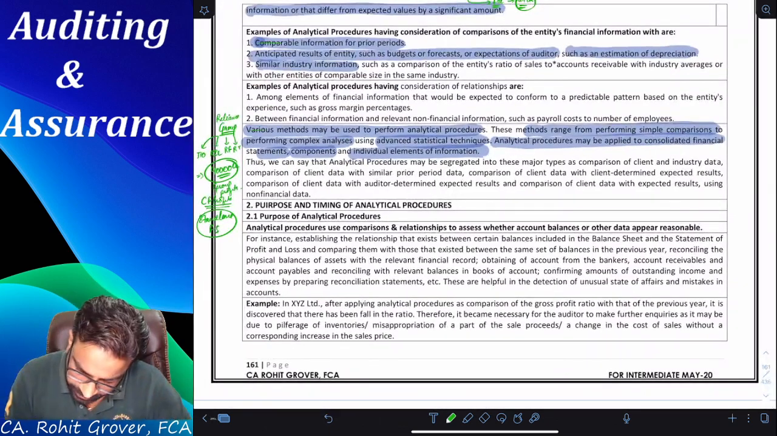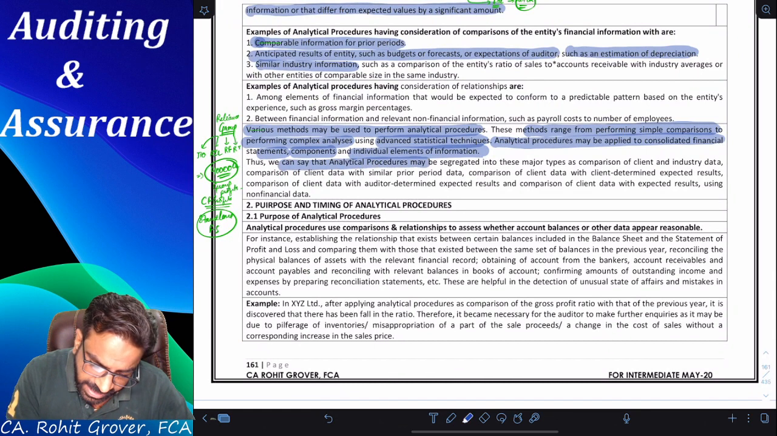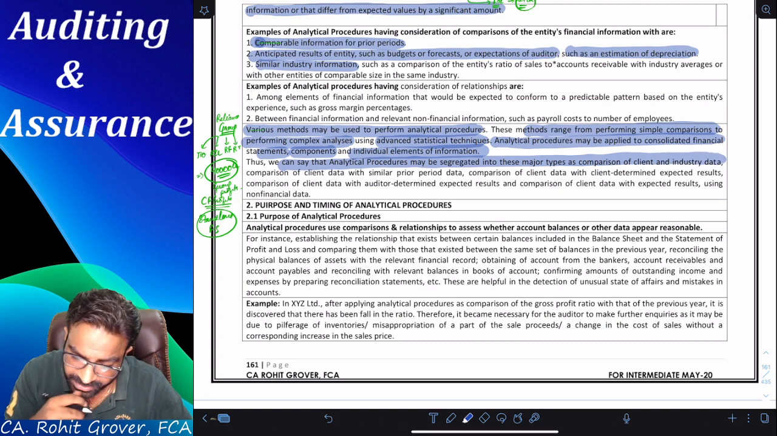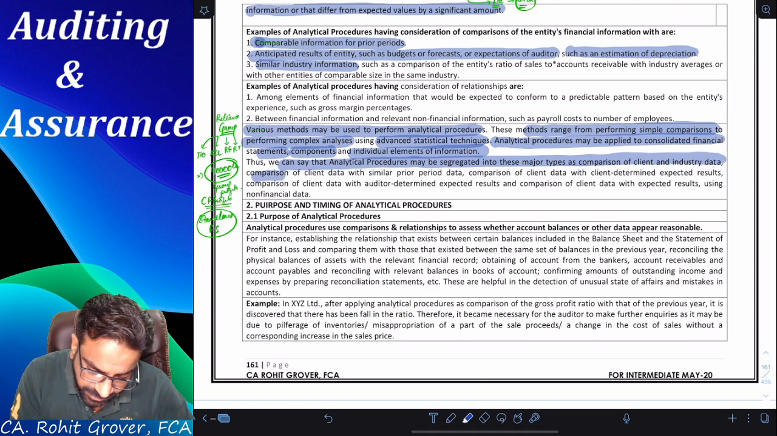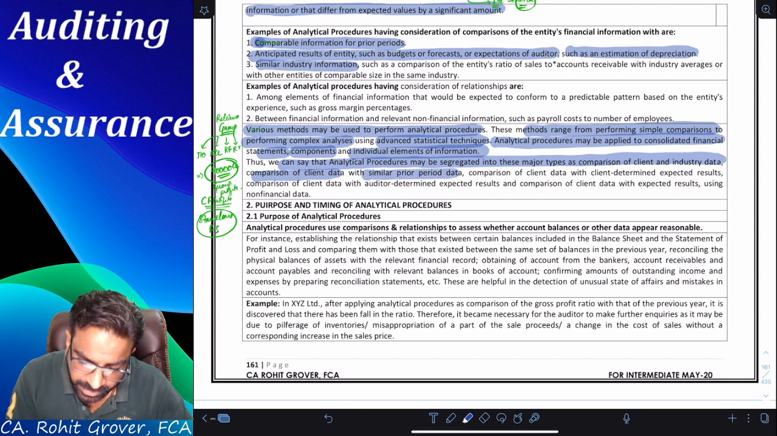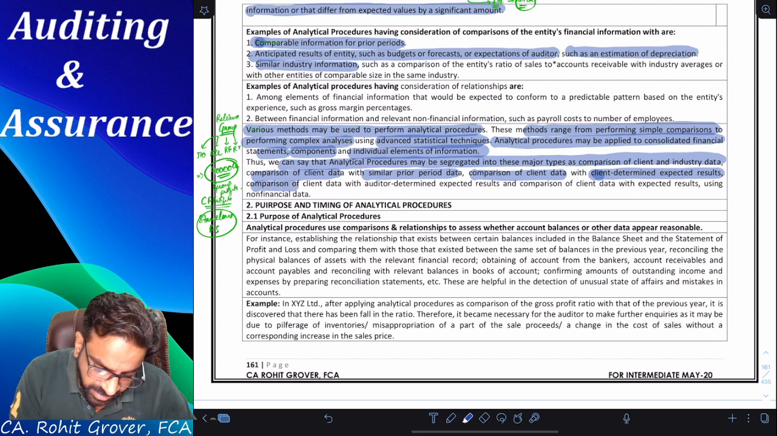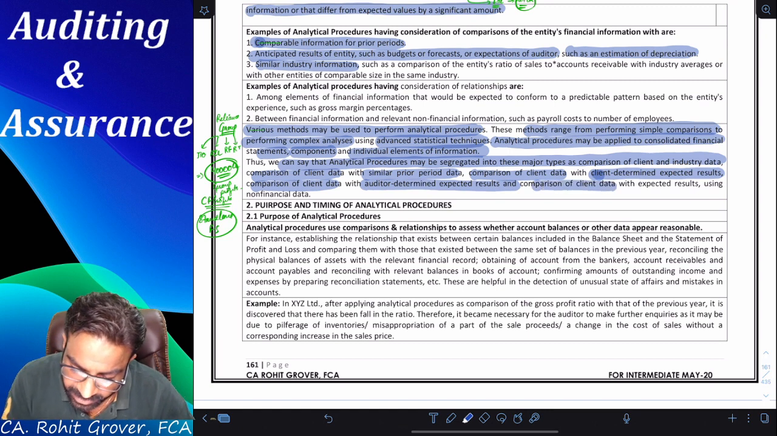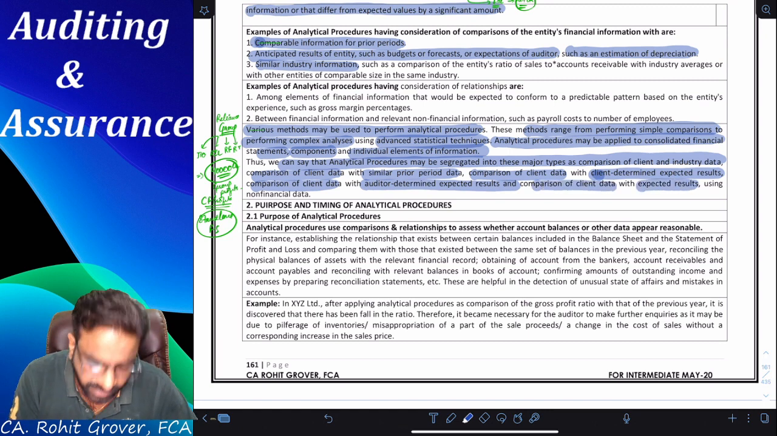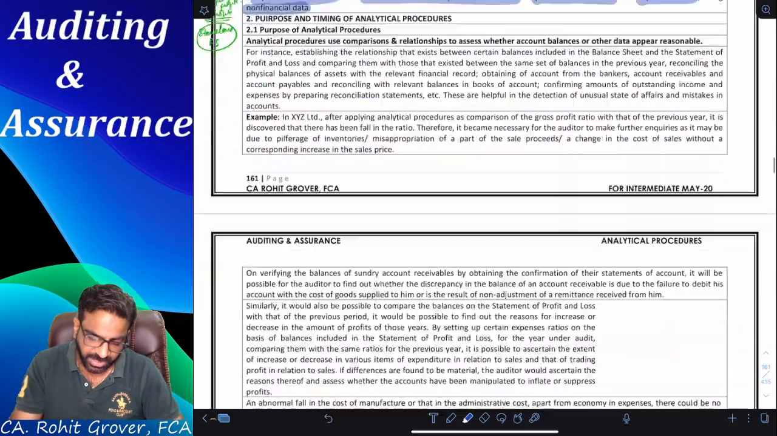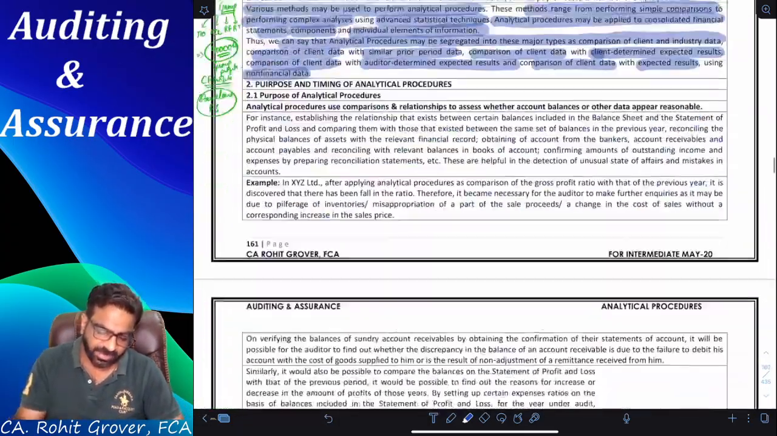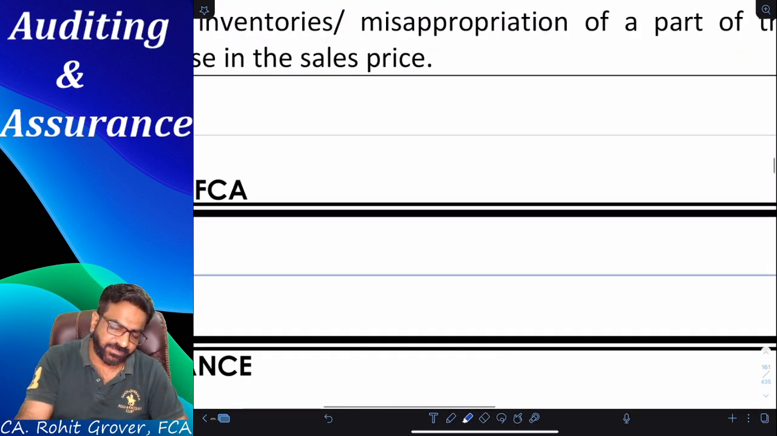Yes. Now see, therefore, we can say that analytical procedure may be segregated into major types: comparison of client data with the industry data, comparison of client data with the similar prior period data, comparison of client data with the client determined expected results, comparison of client data with the auditor determined expected results, and comparison of client data with the expected results using the non-financial data. So what is being written here, everyone, try to understand. There are 5 different methods of comparison. How many methods are we going to learn now?